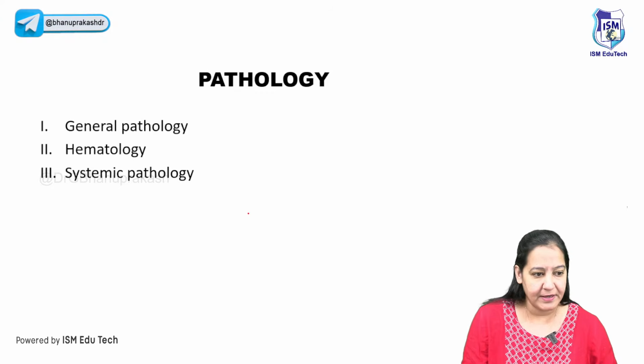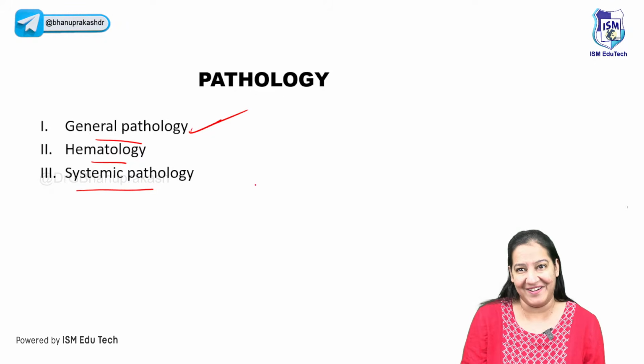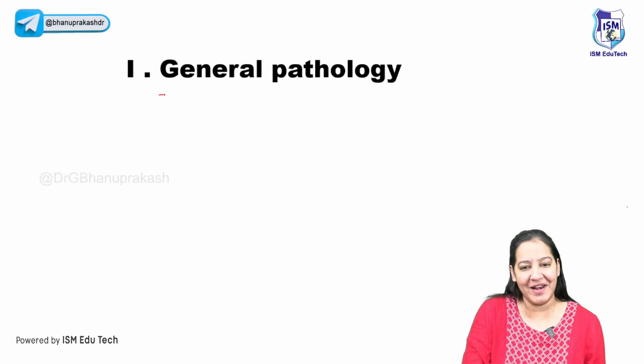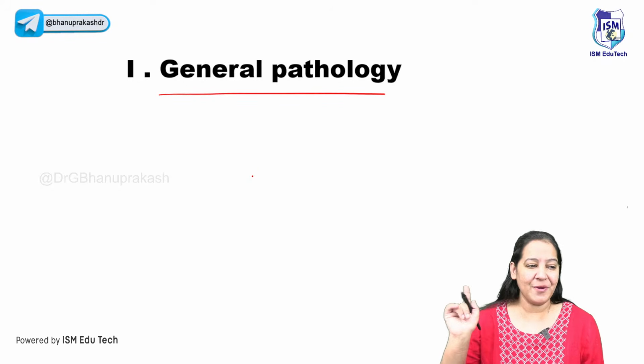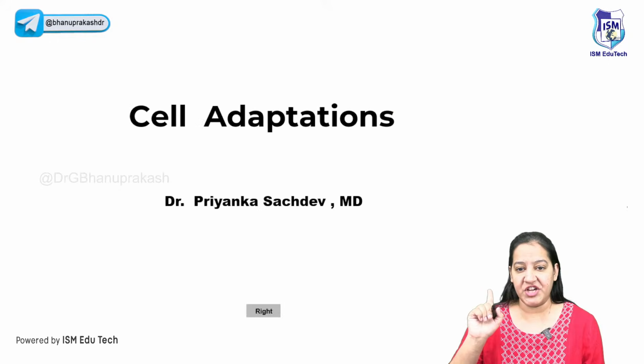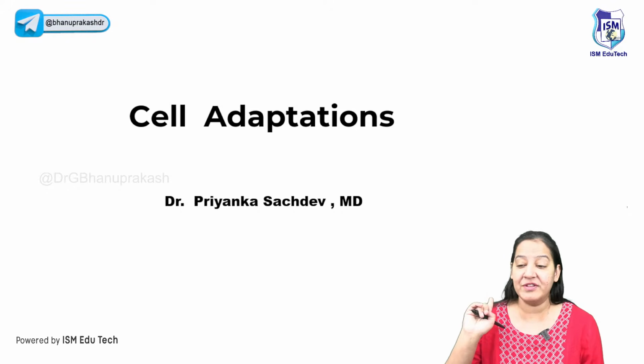As I have told you, in the pathology, there are 3 portions: general pathology, hematology, and systemic pathology. Let me start with general pathology right now. Are you guys there? Can I go ahead? In general pathology, there are 5 important chapters here. Let me start with chapter number 1. The first chapter: cell adaptation, cell injury, cell death, apoptosis, necrosis. So let me start with the very first topic, cell adaptation.